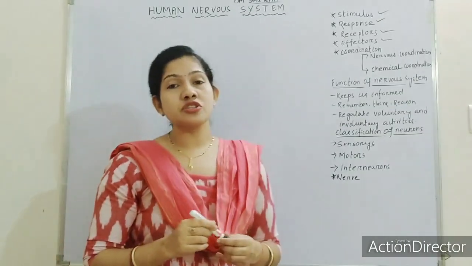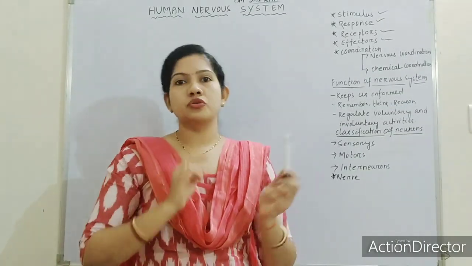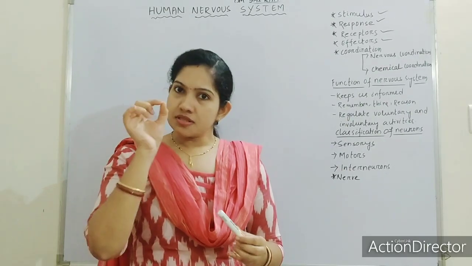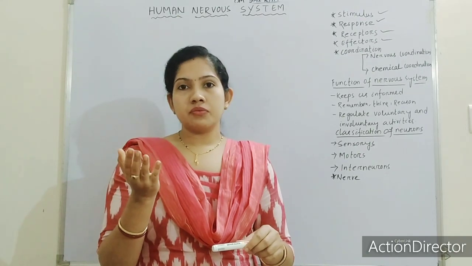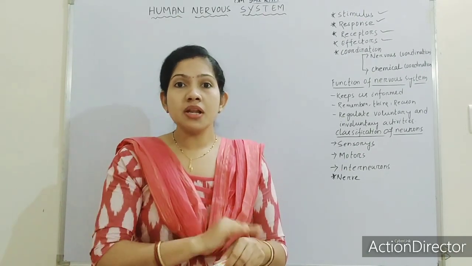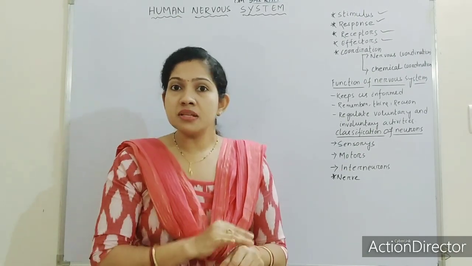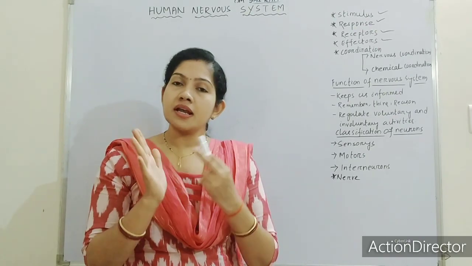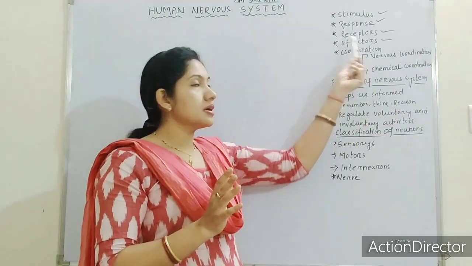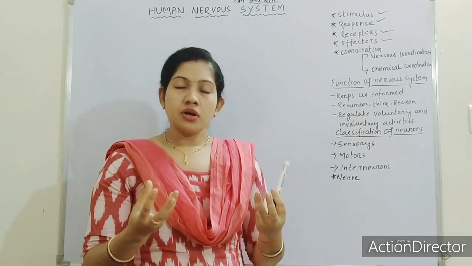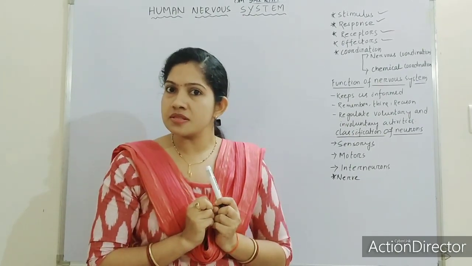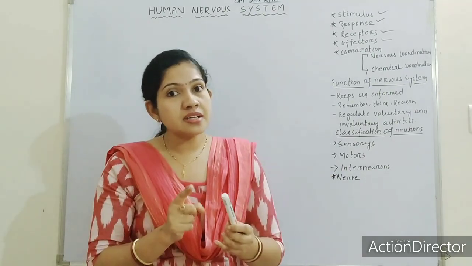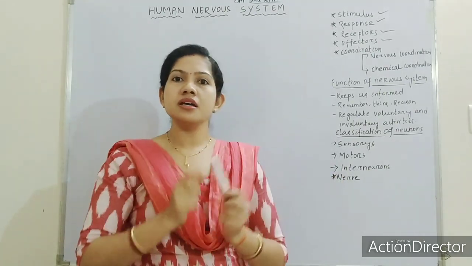effectors are the cells which respond to the stimulus. Suppose the same example, our hand, with the help of our hand we beat the mosquito. So here our hand is the what? Effector. So always the receptors receive the stimulus and effectors act against the stimulus.